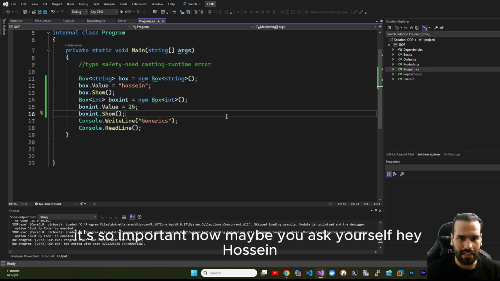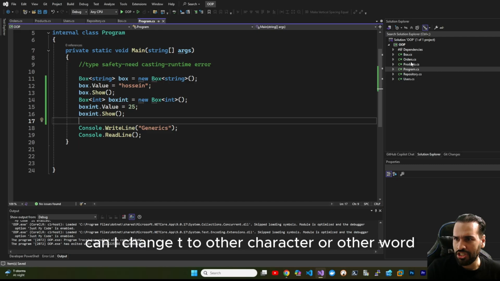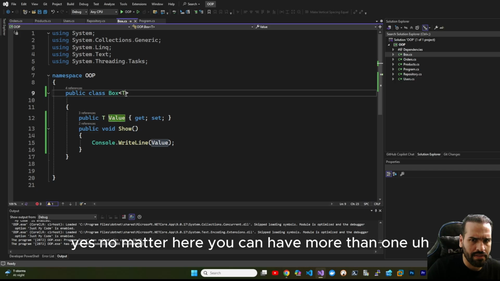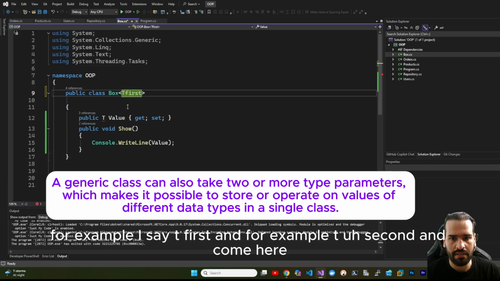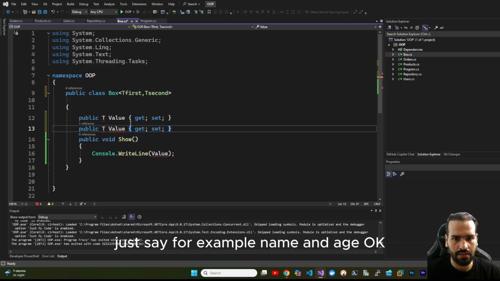Okay, it's so important. Now, maybe you ask yourself, hey, Hussein, can I change T to another character or word? Yes, no matter. Here, you can have more than one type, for example. I say T first and T second. And here just say, for example, name and age.